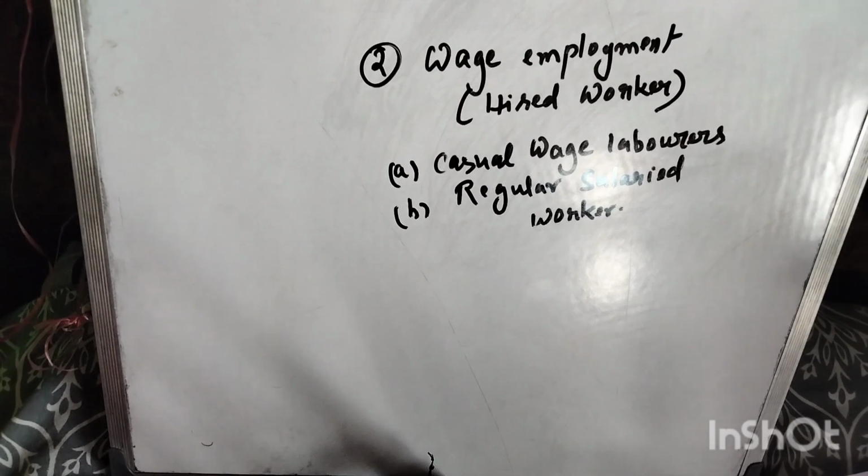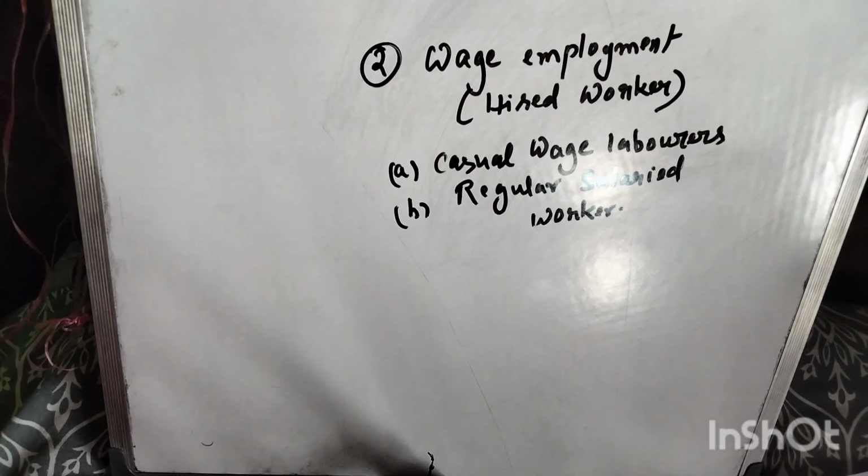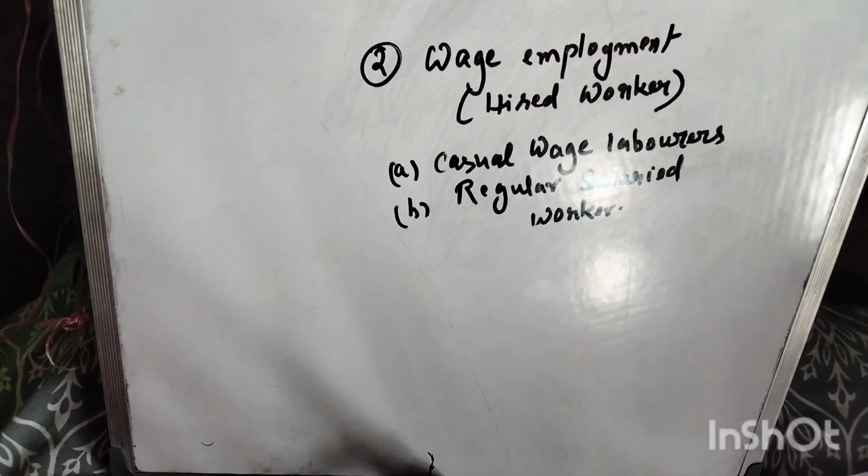Again we will discuss the first one, casual wage laborers. Now, what are casual wage laborers? That means these laborers are not permanent.